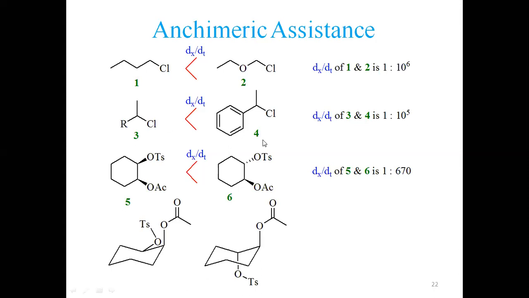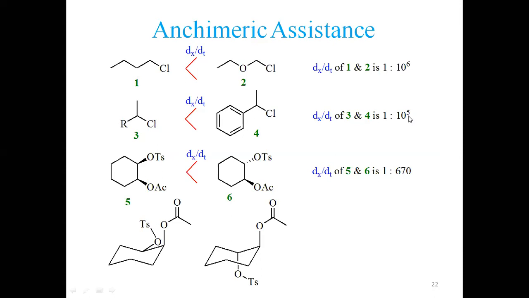Look at another substrate. Substrates number 3 and 4 we are comparing with each other. Here we have a carbon, carbon, chlorine, carbon, carbon, chlorine, same. Just here is a phenyl group and here we have an alkyl group. Alkyl means sp3 hybridized carbon. And again here the reaction rate is very high for 4 compared to 3.